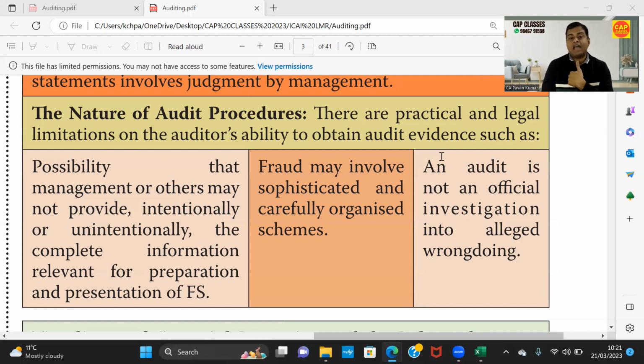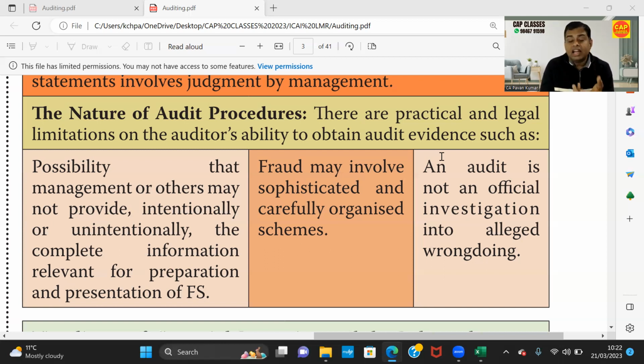So I am an auditor. I'm not a forensic investigator. I am an auditor. I'm not a financial investigator. I am an auditor. I'm not an investigator. So a carefully sophisticated, technically strong frauds, whatever have been perpetrated by the top level people, it is very difficult for the auditor to detect. So this is nature of audit procedures.